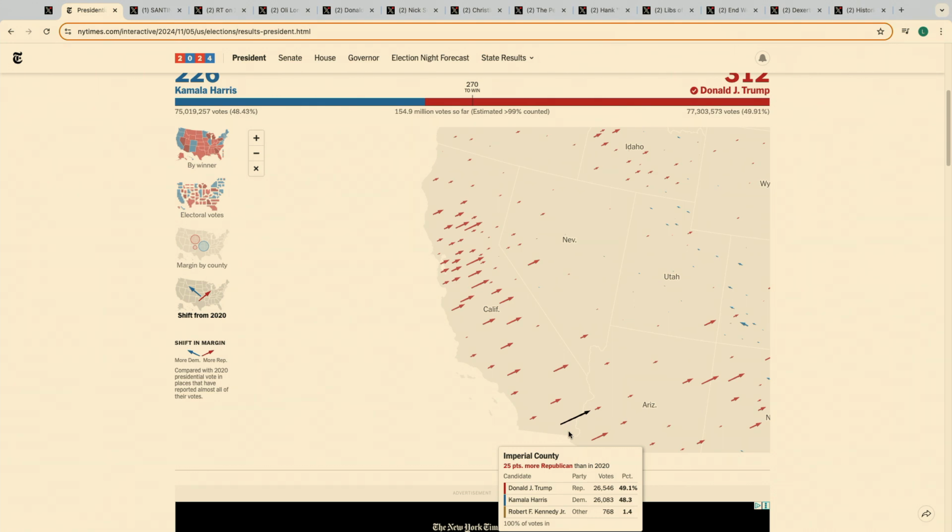Well, if you look at that, not only did Donald Trump win this county, he shifted it 25 points from Joe Biden, who won it very convincingly. If you would have asked somebody, was Donald Trump going to flip this county? Everybody would have told you no, because it was such a massive win for Joe Biden the last cycle that everybody was just so convinced it wouldn't have flipped. Now, I suspected that a lot of the Hispanic areas would have shifted more Republican than some of the whiter areas, but nobody had this on their radar of Imperial County shifting 25 points to the right.